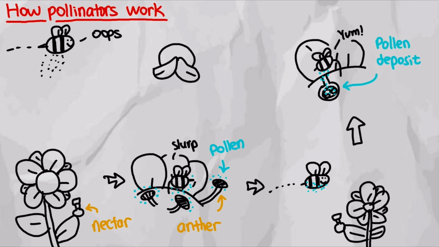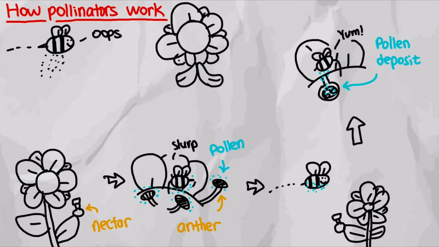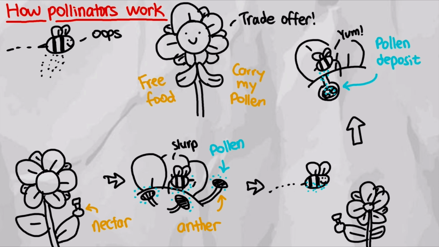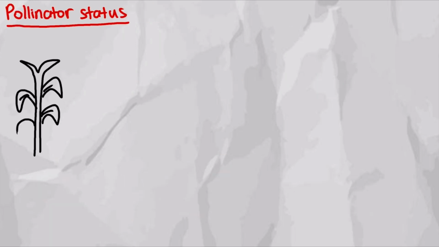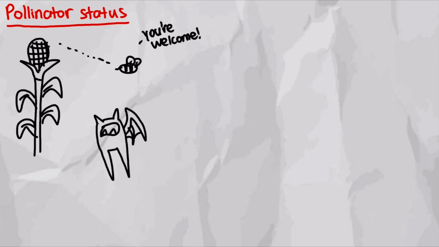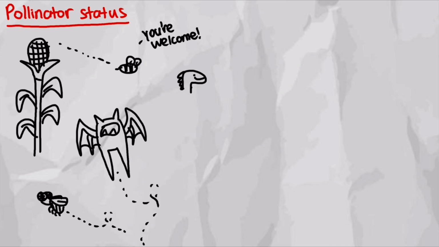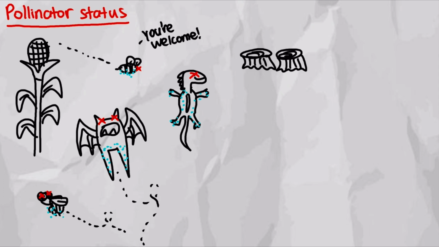This is how pollen from one flower gets deposited to another, which is a mutualistic relationship between the pollinators and the flowers. The flowers will produce sweet nectar for the pollinators to enjoy, while pollinators unknowingly travel around to transfer pollen to different flowers. This is the reason why pollinators are so important to us. They are the ones helping different plants, including many of our crops, grow. The most well-known pollinator is probably the honeybee, but there are many different pollinators, including bats, flies, and even some lizards.